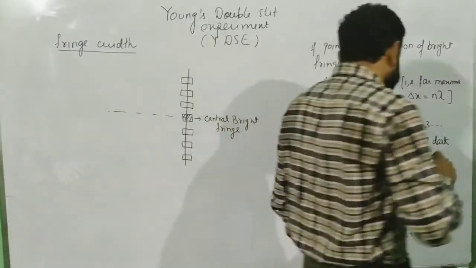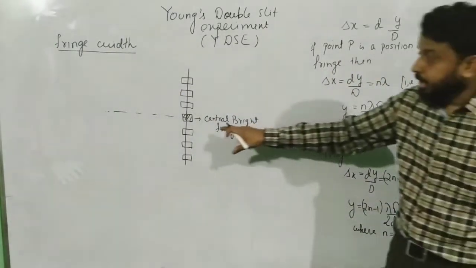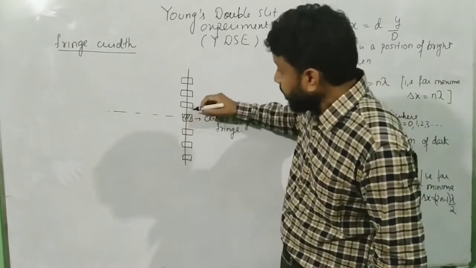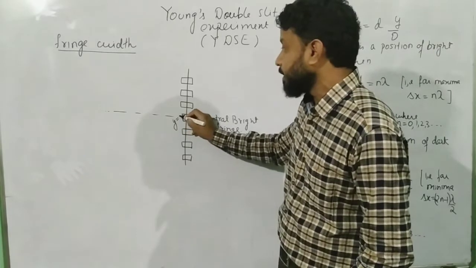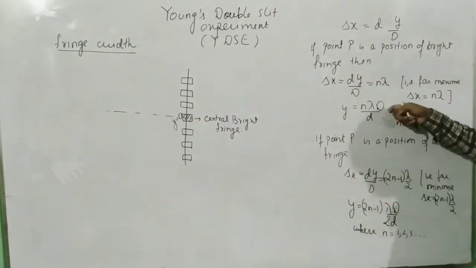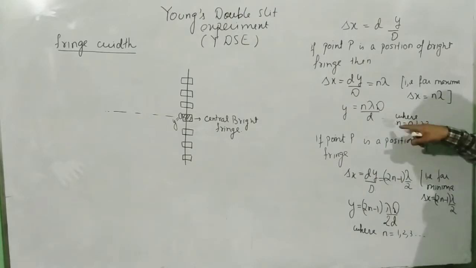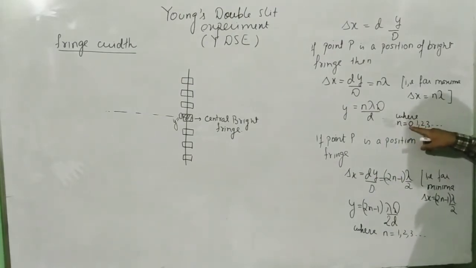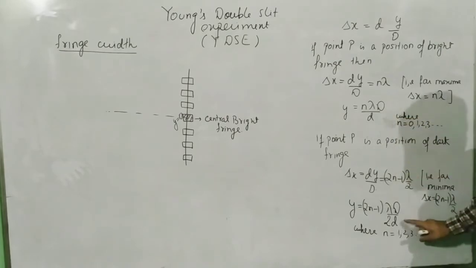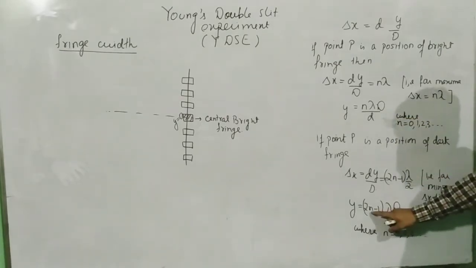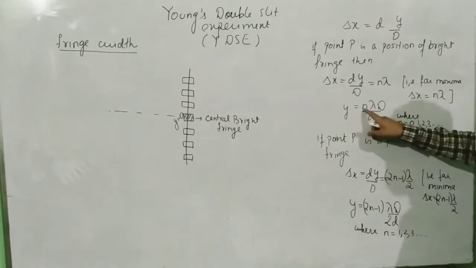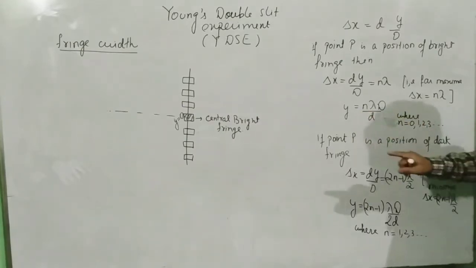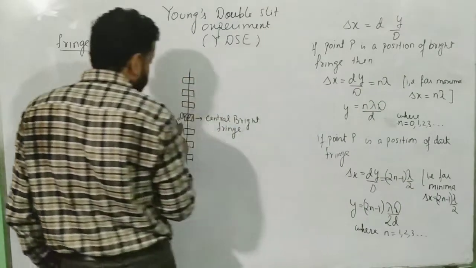Now why is it always bright? Come to this formula over here. If the central point is bright, what is the value of y? Remember, y is measured from this point only. So for this point, the value of y is equal to 0. Correct? Now which formula will give you y equal to 0? y is 0 only when n is equal to 0. Remember, n equals 1 will not give you 0; it will give you lambda D by 2d. That is not y equal to 0. But when you put n equal to 0, the value of y is equal to 0. That means the central bright fringe will always be a bright fringe.